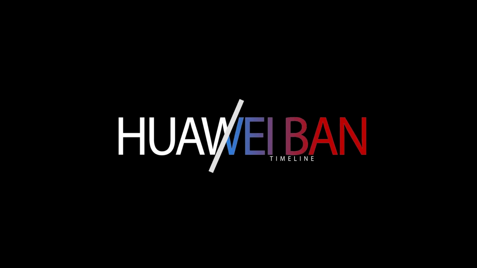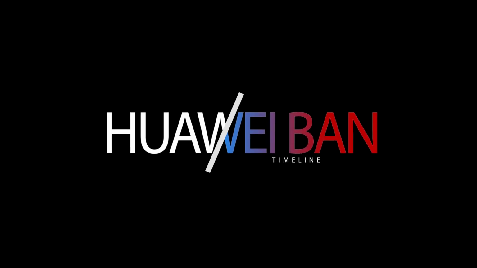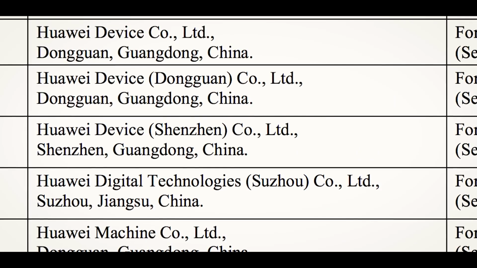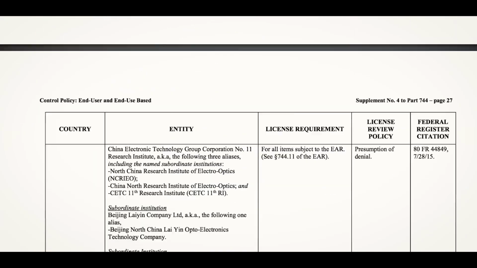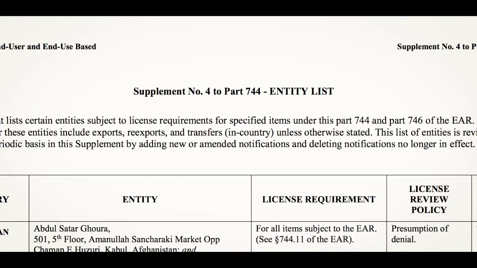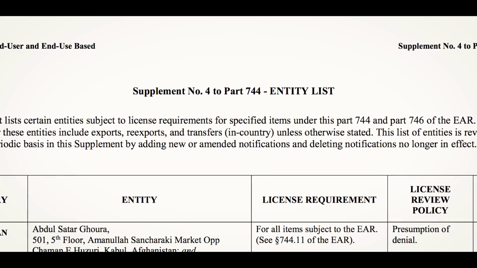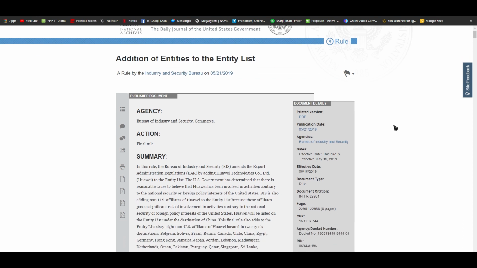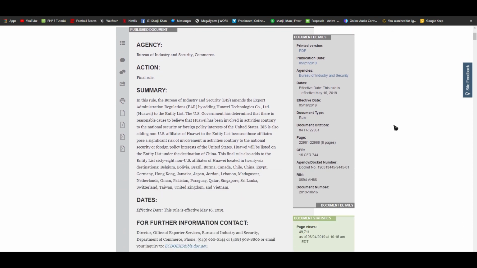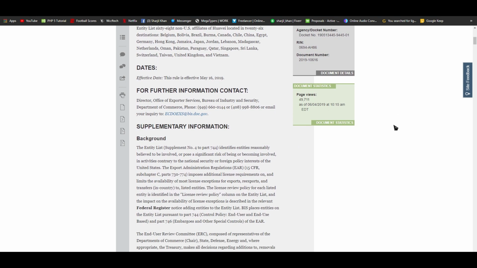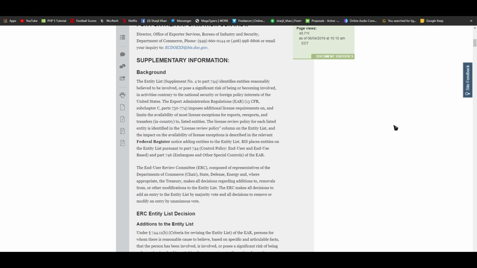So in the first segment, we have the Huawei ban timeline. The matter is, Huawei has been hit by a spate of bad news following a trade ban imposed on it by the US government, or the Trump administration. The company has been added to the Commerce Department's entity list, which is essentially a trade blacklist that forbids US companies from doing any kind of business with Huawei. And this happened on May 15, 2019.